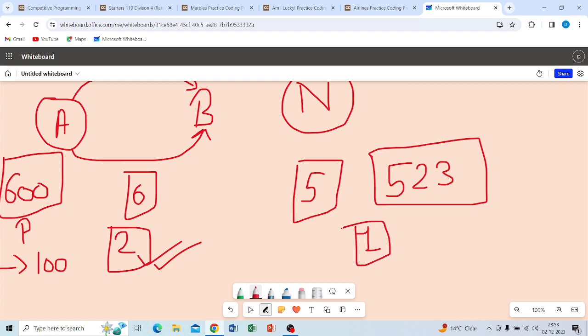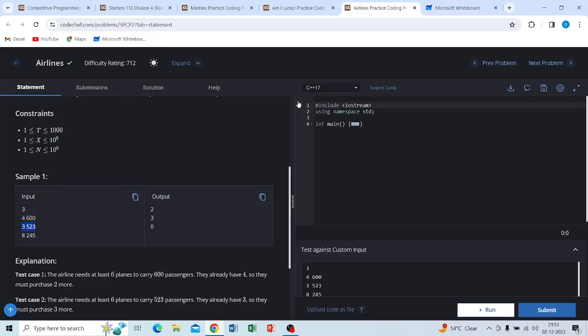Because 5 aircraft will carry 500, and the remaining 23 people will be left, and for those 23 people we have to buy one more aircraft.